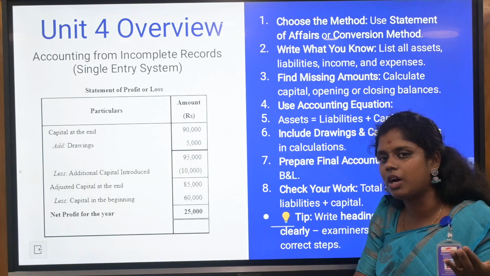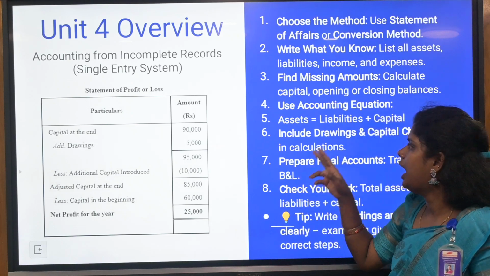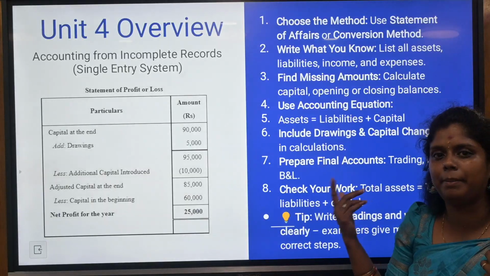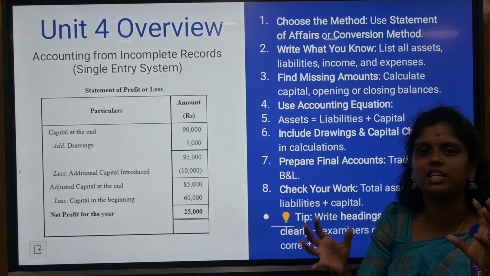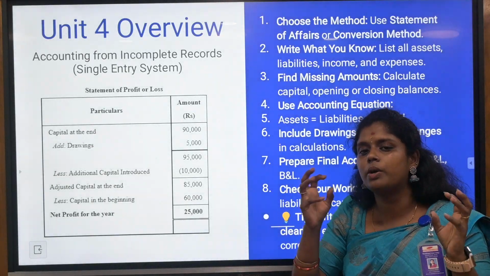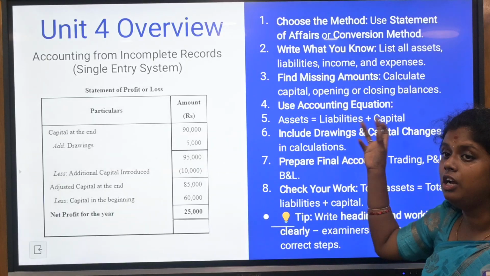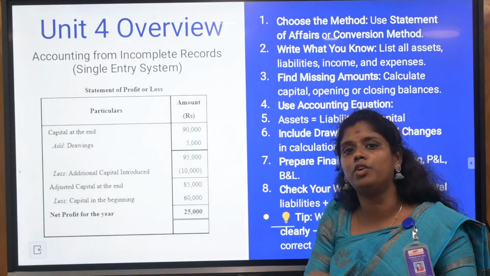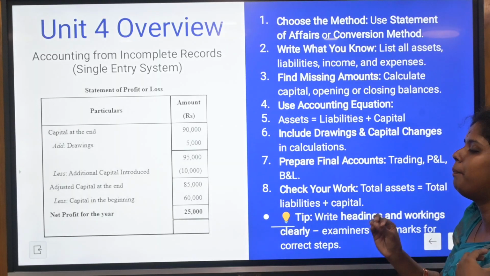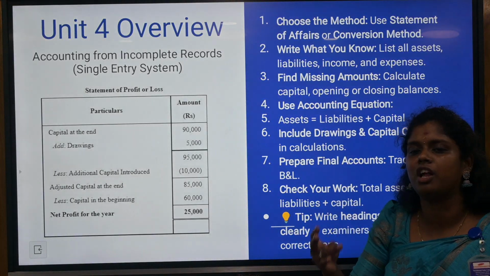For that you need to list out what is there in the particular sum. Asset is equal to liability plus capital. The two sides, asset and liability, should be equal, and one part of that is capital. So liabilities and capital are an overview of an asset. Here we are going to prepare the final accounts, which is trading, profit and loss, and balance sheet.